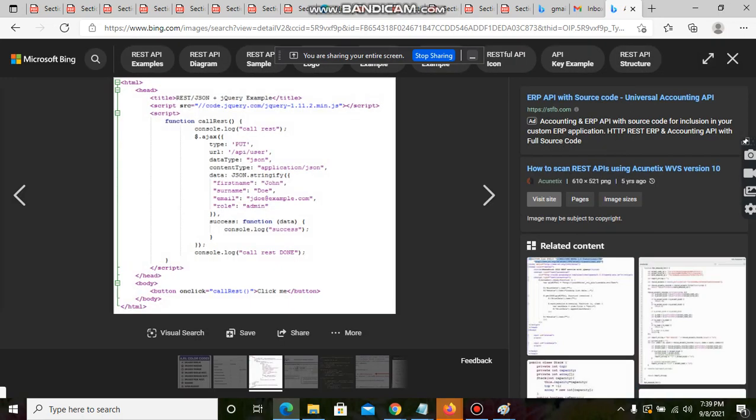See this, in this way we add API details. Here we share the details in what is called a JSON file. Here we share the details like this: first name, last name, email ID, role admin. So like this we share the details.